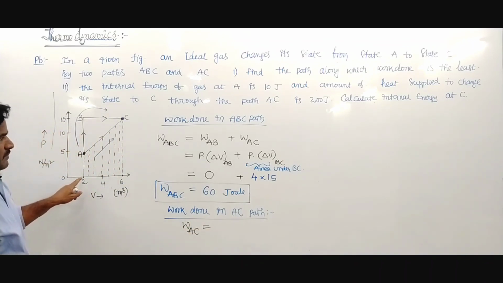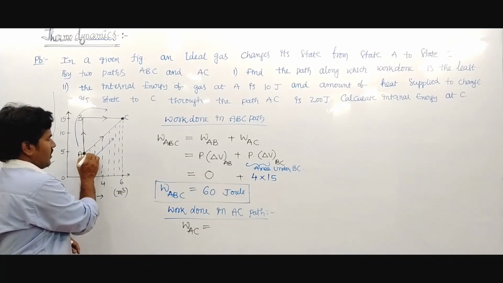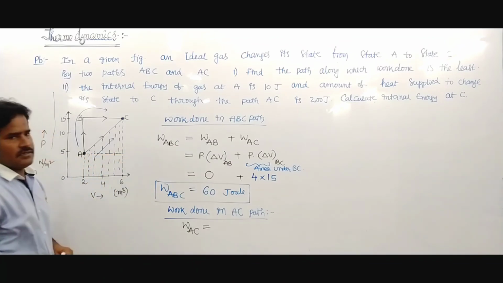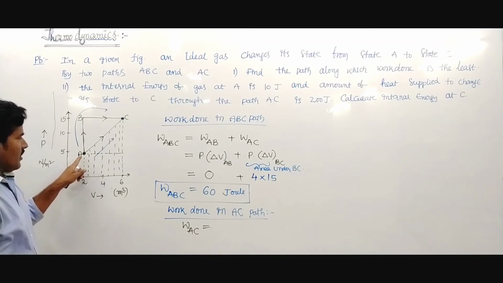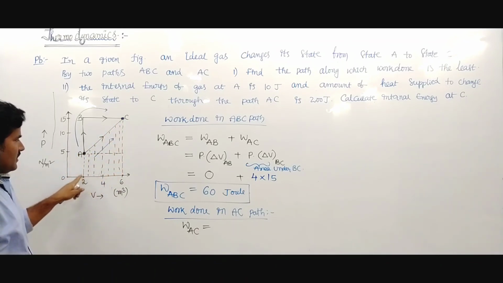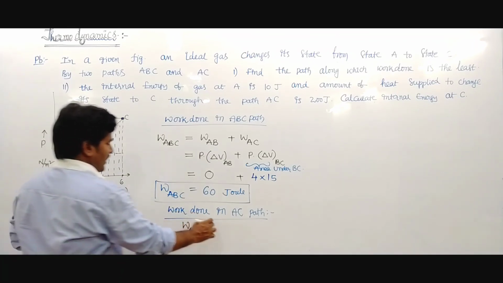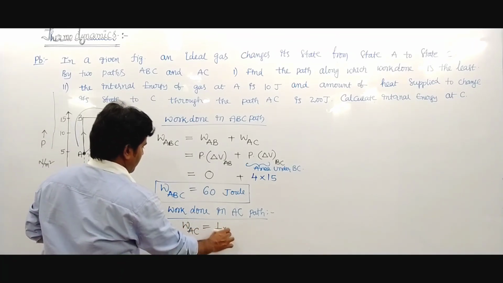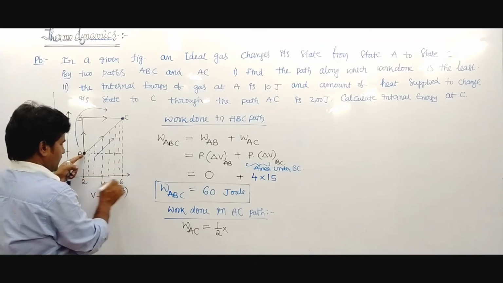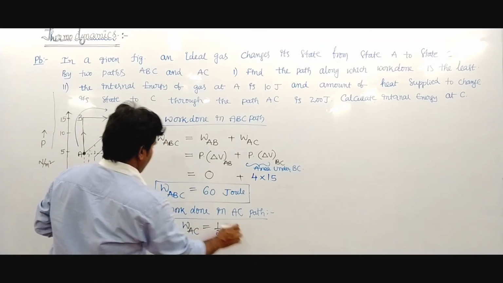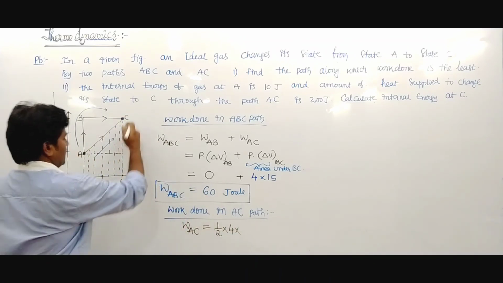This is written as half base into height for one triangle, and again there is one rectangle. Triangle area: base is 4, height is 10.